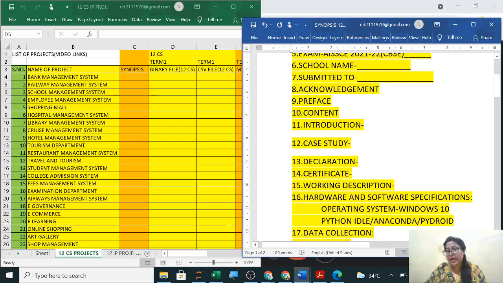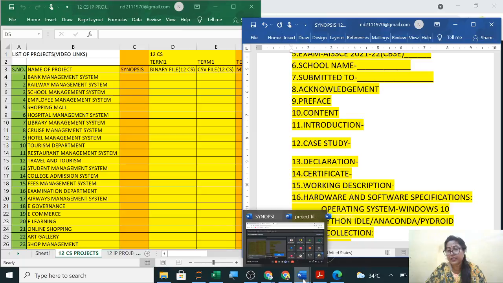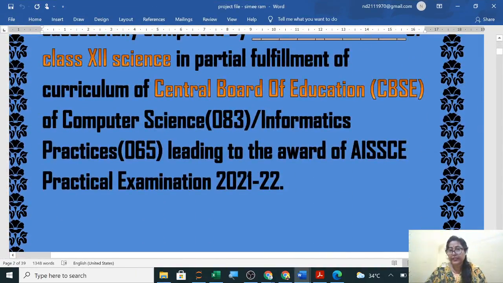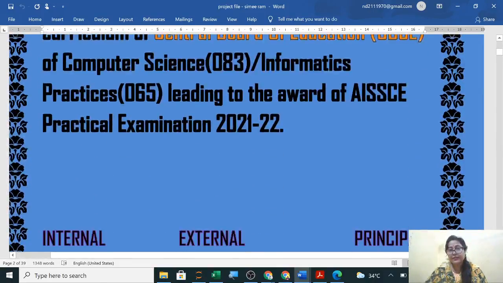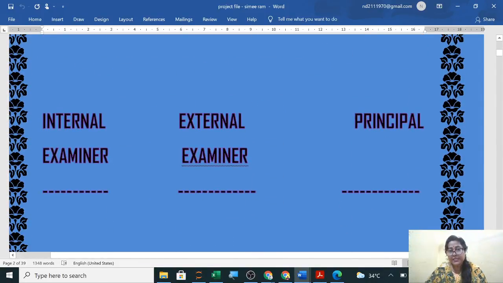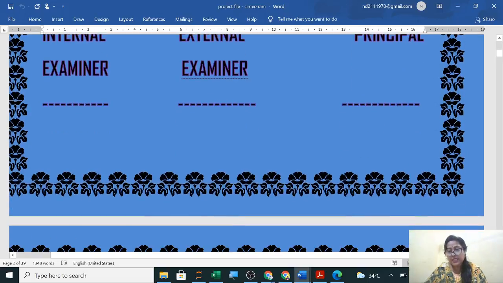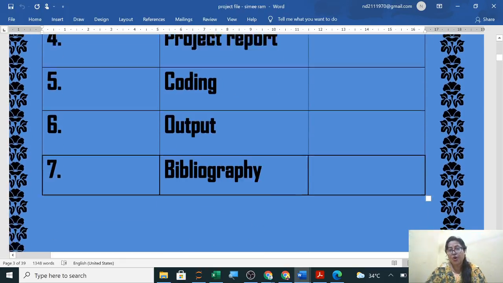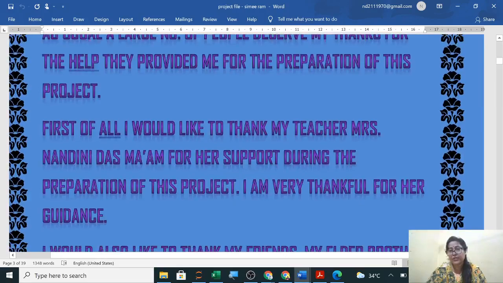Content of your file: this content you have already seen here. The cover page will be there, your declaration will be there, certificate will be there. Declaration means you have designed the project yourself, you haven't copied it from somewhere, or somebody else has not designed it for you. And for the certificate, you know, internal, CBSE external, and in charge, principal or principal sir will sign. Now this is your content or index, in which you will mention all the topics which are there.